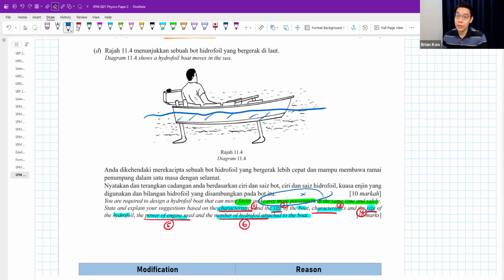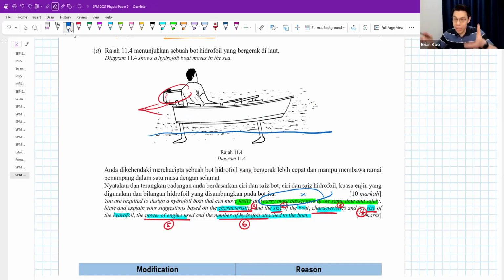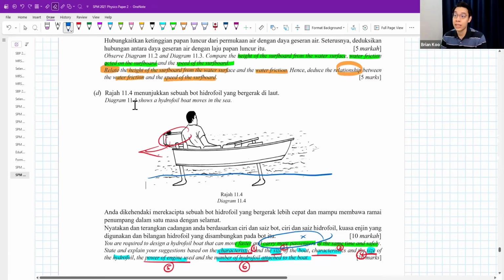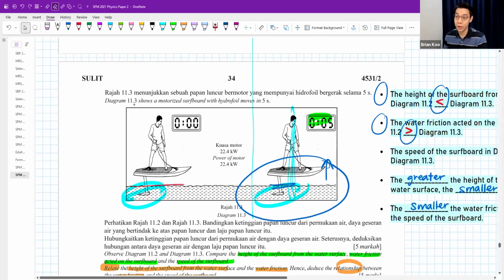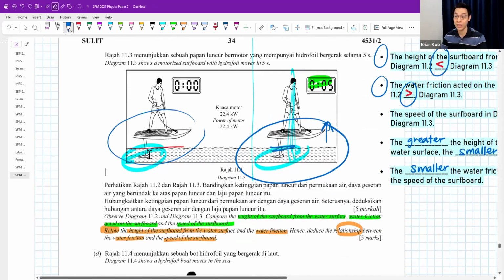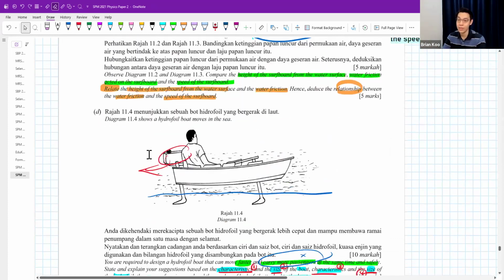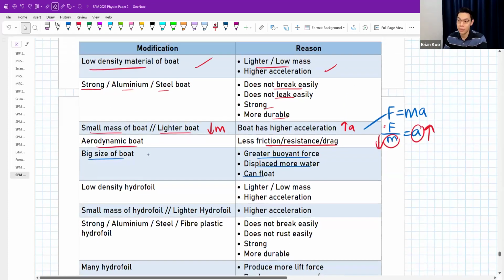But then the moment you start to turn on the motor, the moment you start to move faster and faster and faster, now slowly the whole boat will start to rise up because there is the lift force. So the entire boat will be lifted off the surface, just like this surfboard. Okay, the whole thing will be lifted up. So you want big size, small buoyant force and all.